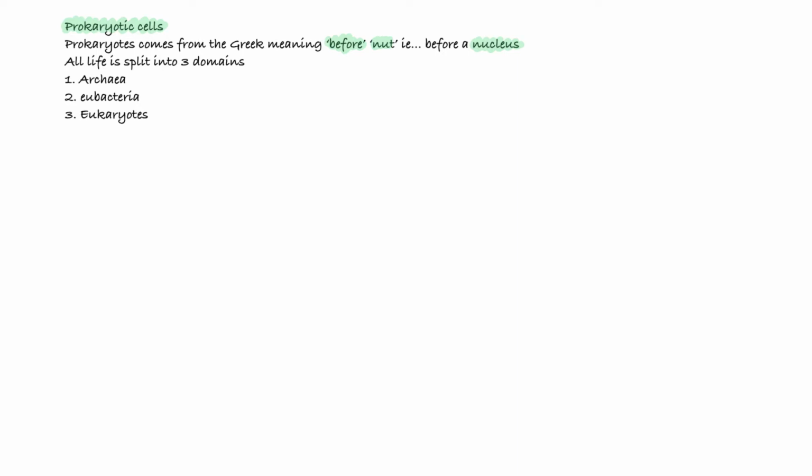Let's look at the archaea first. Archaea are an incredible group of organisms. These are prokaryotic, and they tend to be extremophiles. These are organisms that are capable of thriving in really extreme conditions that we would not be able to survive in. For instance, some archaea can live in extremely salty conditions. These are known as halophiles.